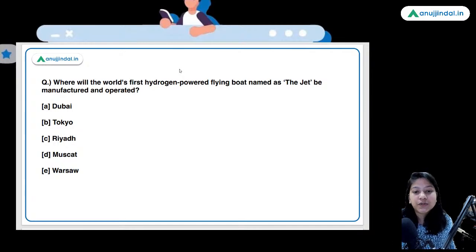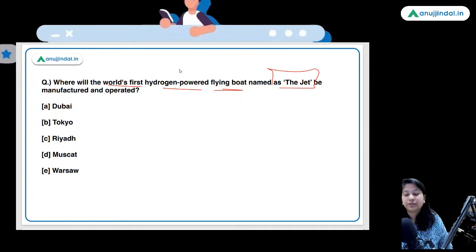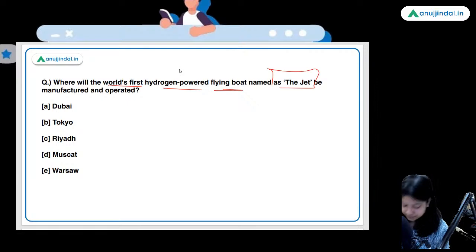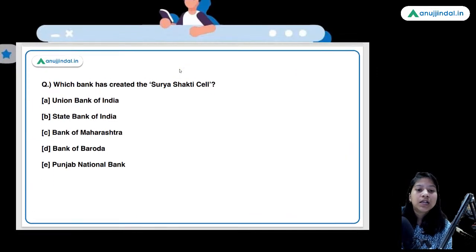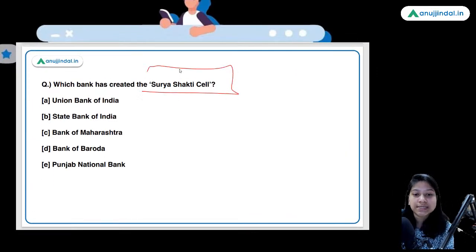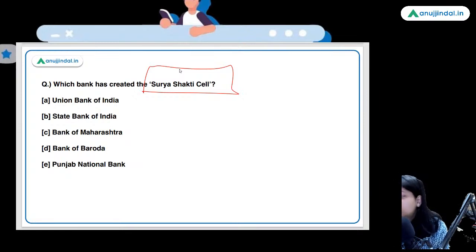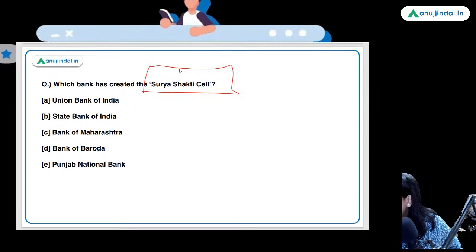Where will world's first hydrogen powered flying boat named as the Jet be developed, manufactured and operated? So, guys, here Dubai is the right answer. Moving ahead, which bank has created the Surya Shakti cell? So, again, a very easy question. I'm going to put one or two questions from this Surya Shakti cell also to make it a bit trickier for you. So, as a challenge, you all have to take it. But first, tell me the answer of this question. Surya Shakti cell.